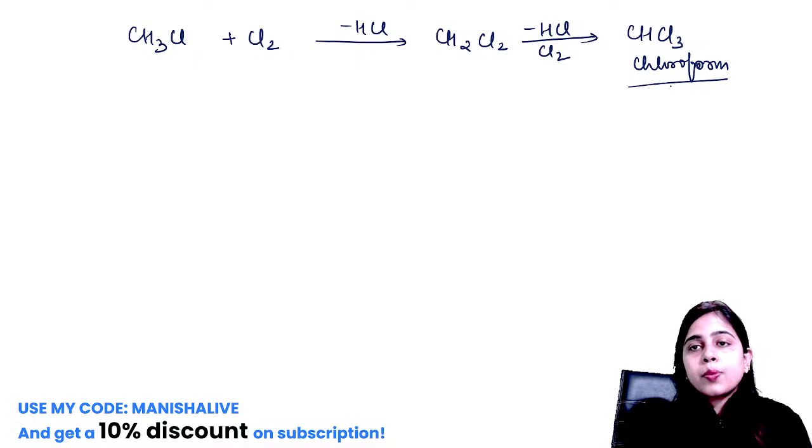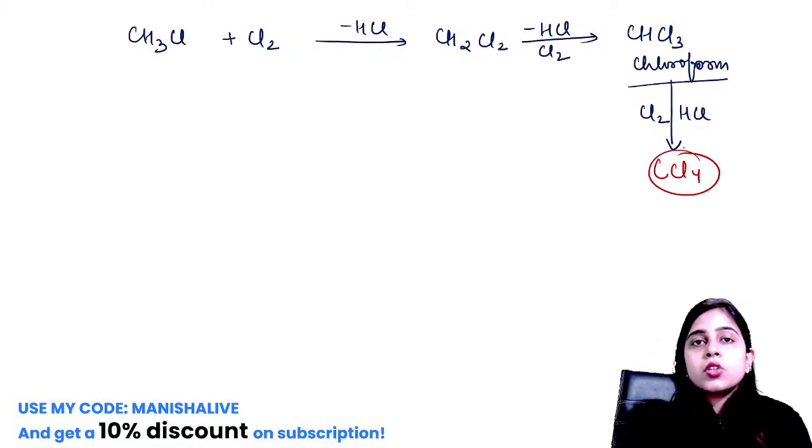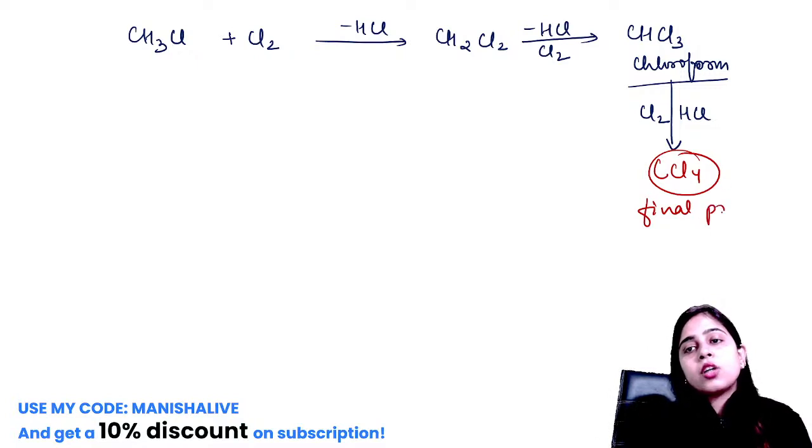Now this reaction won't stop here, it will continue and again HCl will come out in the presence of Cl2. In the presence of sunlight, one more H will be substituted by a chlorine atom to form CCl4. This substitution reaction will continue until every hydrogen present in the hydrocarbon has been substituted by the halogen. Here 4 hydrogens were present in methane, and all 4 have been substituted by chlorine atoms. The reaction will stop here, and this is the final product of complete substitution in the chlorination of methane.